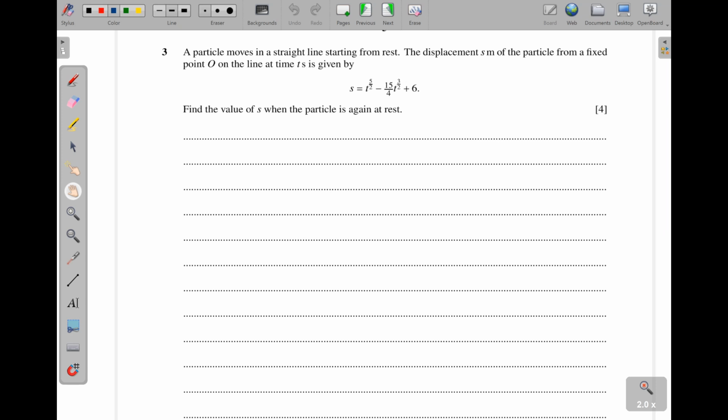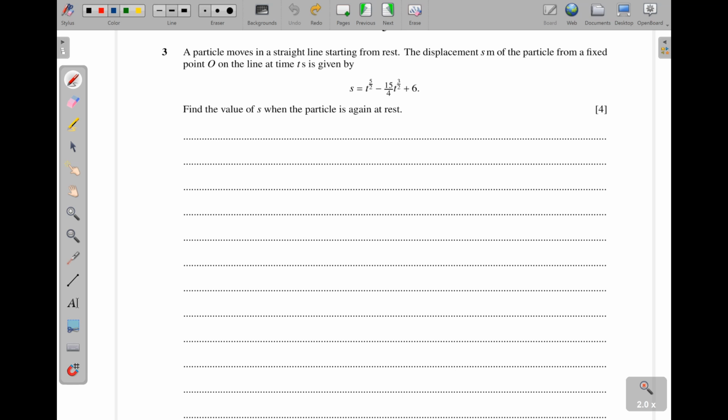The displacement s meters of the particle from a fixed point O on the line at time t seconds is given by s equals t^(5/2) minus (15/4) t^(3/2) plus 6. Find the value of s when the particle is again at rest.